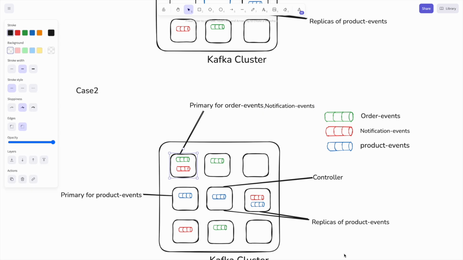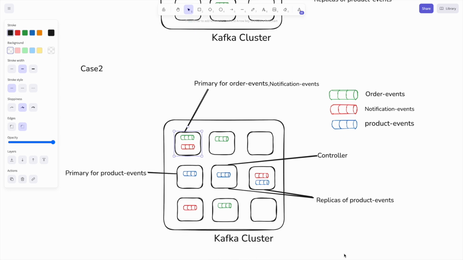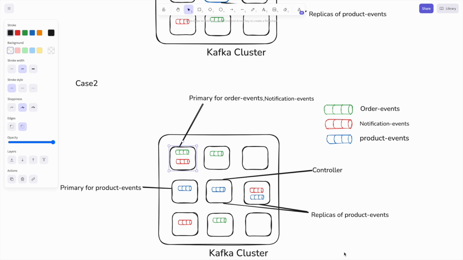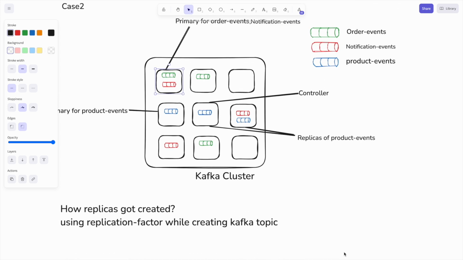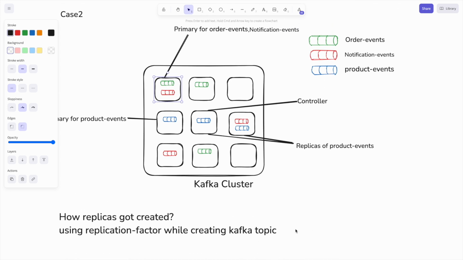So that was the main doubt. That is how it actually works. It's up to the controller. The controller decides which broker would handle which topics. So that is all it is. Now the second doubt was, okay, how the replicas got created, that I already mentioned, using the replication factor.